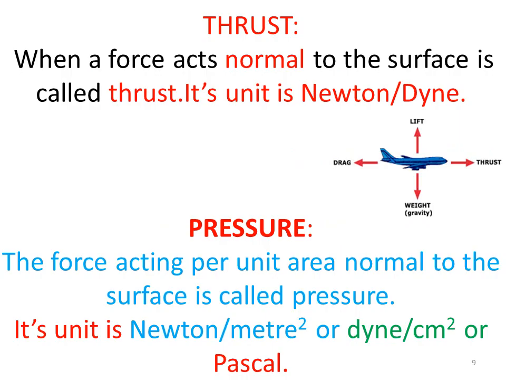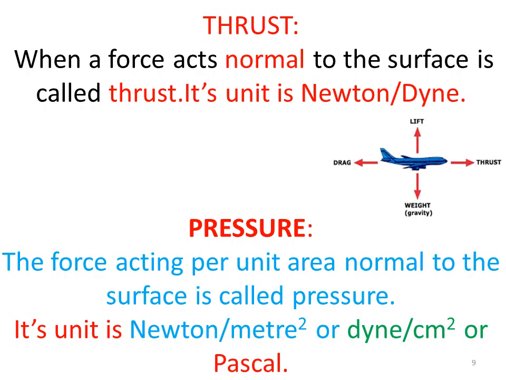Thrust is a force that acts normal to the surface. Normal means 90 degrees, perpendicular to the surface, that is called thrust, and its unit is Newton or dyne. Here there is an aeroplane shown in the figure. To every action there is an equal and opposite reaction. Therefore the reaction force gives thrust to the aeroplane to move in the forward direction.